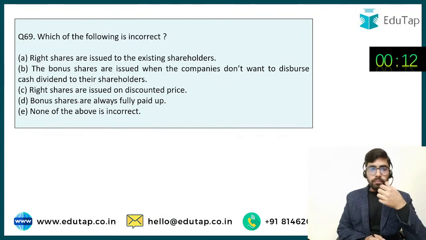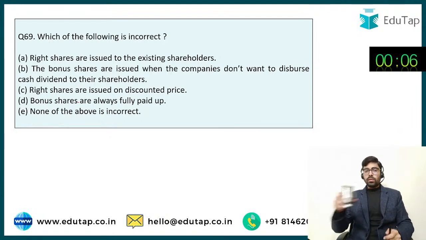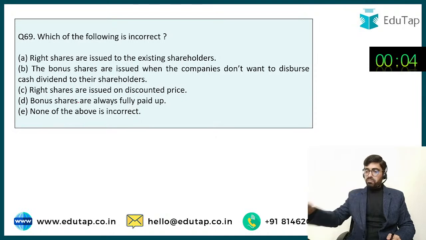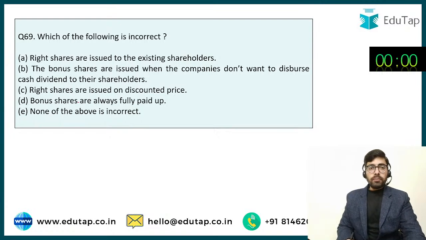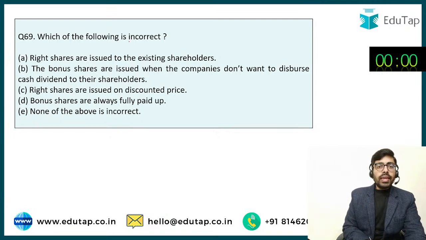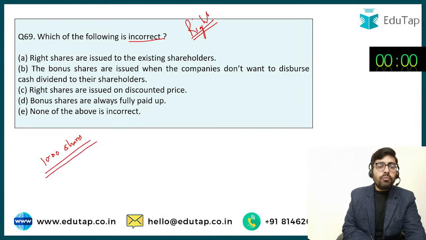Next question. Which of the following is incorrect? This is about right issue and bonus issue. What is right issue? You know about right issue. So now there may be some shareholders of the company. Let's suppose ki I set up a company and I have some shareholders. Let's say suppose I have 1000 shares which are issued in the market, and these have been subscribed by some shareholders. Okay, now I need money again.